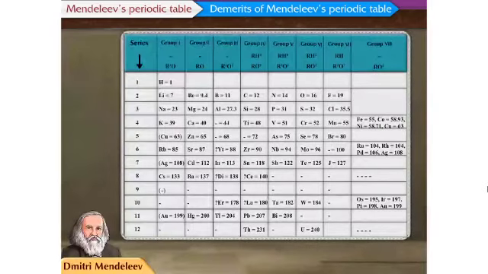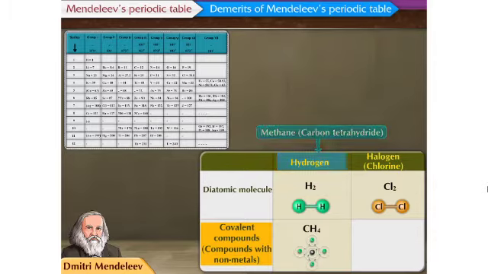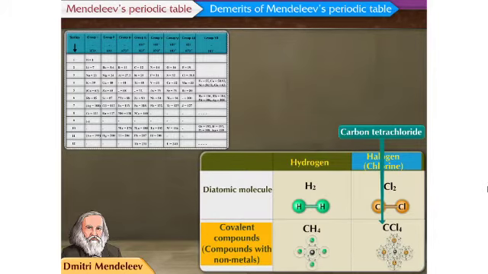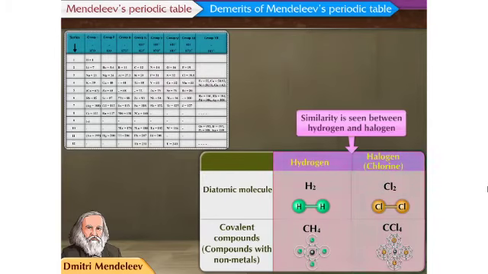Now let us see the similarity between hydrogen and halogens. Hydrogen and halogen exist as diatomic molecules. Hydrogen exists as H2 and halogen, that is chlorine, exists as Cl2. Hydrogen forms a covalent compound like methane, that is CH4, and chlorine forms a covalent compound like carbon tetrachloride. Since hydrogen and halogen form similar compounds with nonmetals, similarity is seen between hydrogen and halogen.